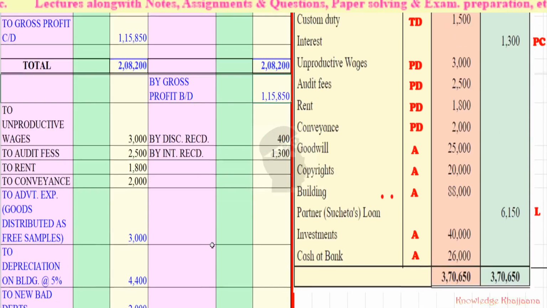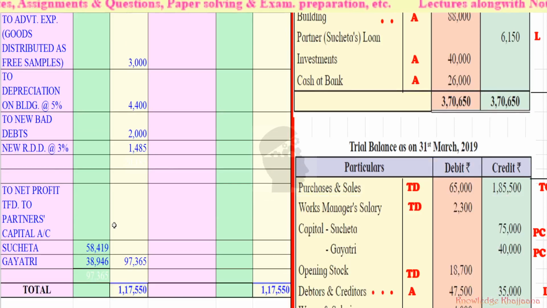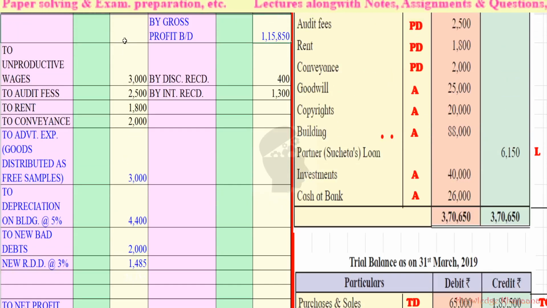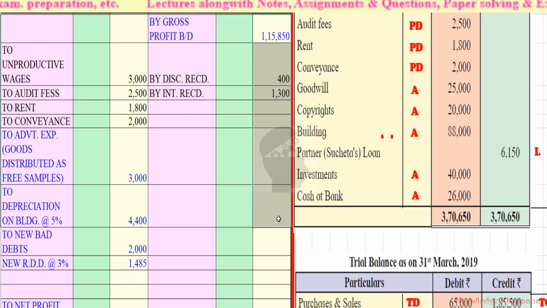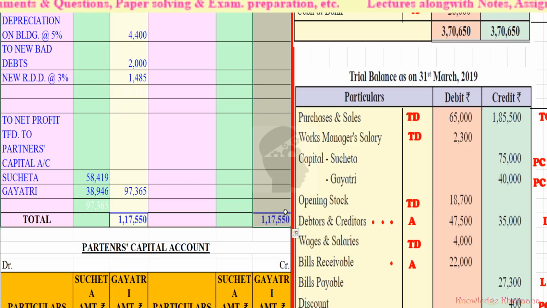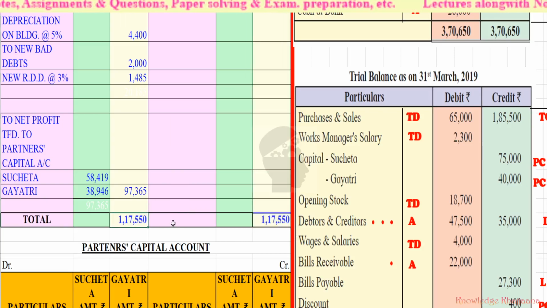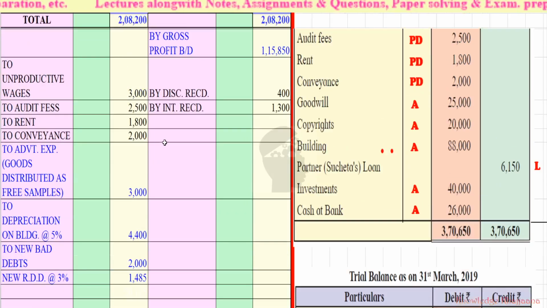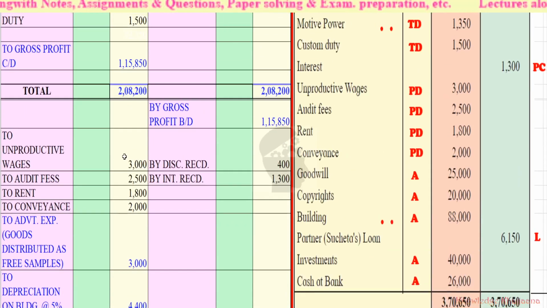It is rupees 1,15,850. And now we can easily come to know that the amounts given in the profit and loss account debit side are lesser than the amounts given in the profit and loss account credit side. Okay, so we'll do the total of the profit and loss account credit side items. It will come to rupees 1,17,550. Okay, so we write the same total here, rupees 1,17,550.